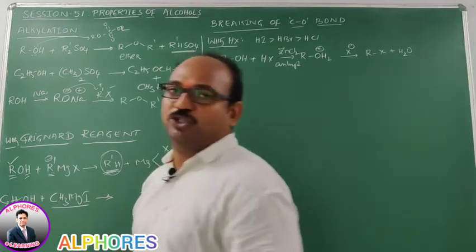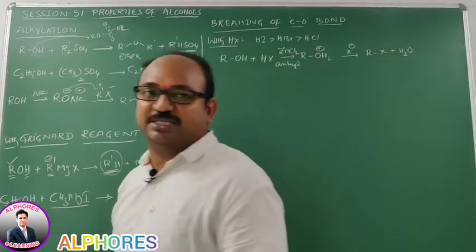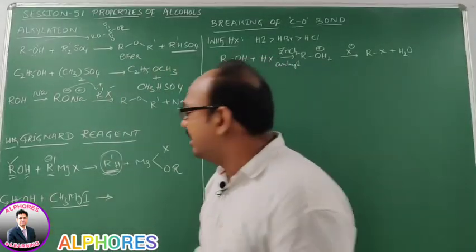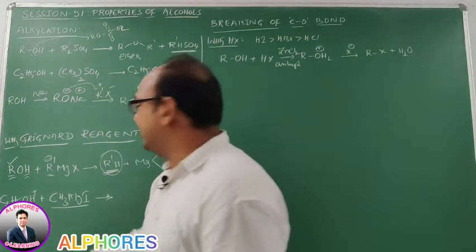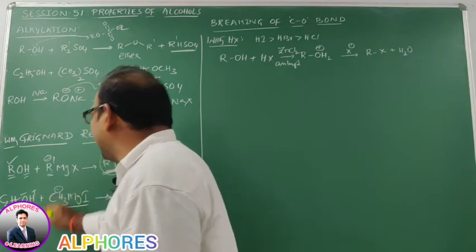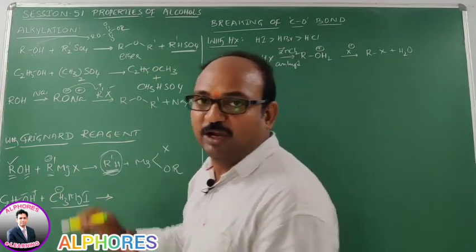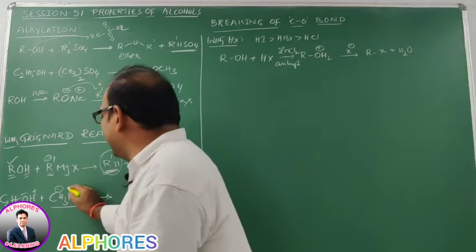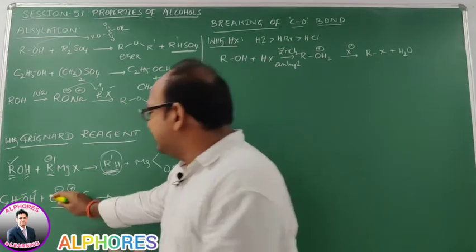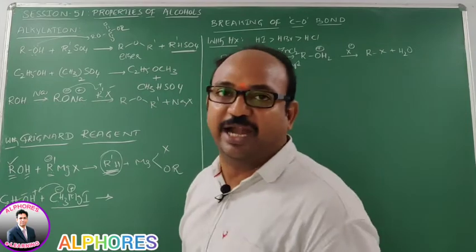The oxygen-containing hydrogen only, but not the carbon-containing hydrogen, because carbon-containing hydrogen is non-polar, whereas oxygen-containing hydrogen is polar. This hydrogen acquires a positive charge and this oxygen is going to bear a negative charge. And in this methyl magnesium iodide, the methyl group is attached to magnesium. Being a metal, magnesium bears a positive charge and the methyl group is going to bear a negative charge. This CH3 minus now abstracts a proton from the oxygen-containing hydrogen.